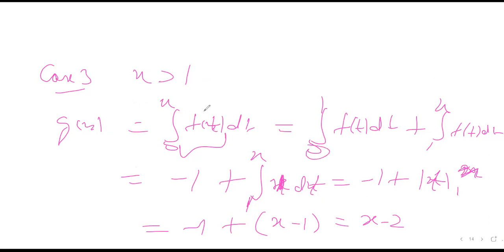So if x is greater than 1, you have to break it into 0 to 1 and then 1 to x. If you don't take this part, then you will find that g(x) will not come out to be continuous, because most of the people forget this part. Then obviously that creates a problem, because the question itself asks to show that g(x) is continuous but not differentiable. So try this question at home and try other questions at home.